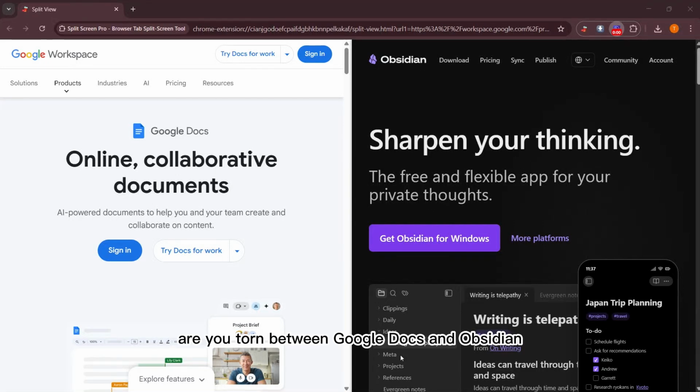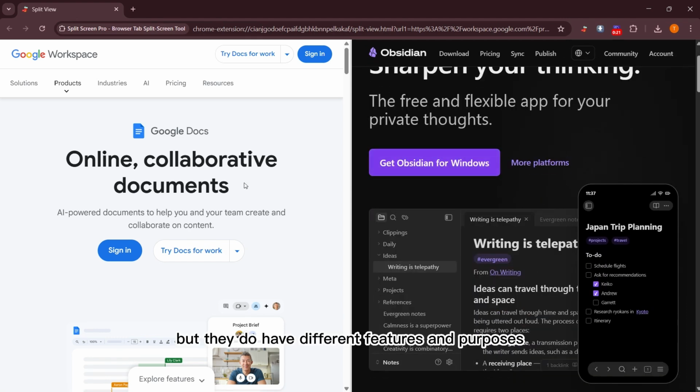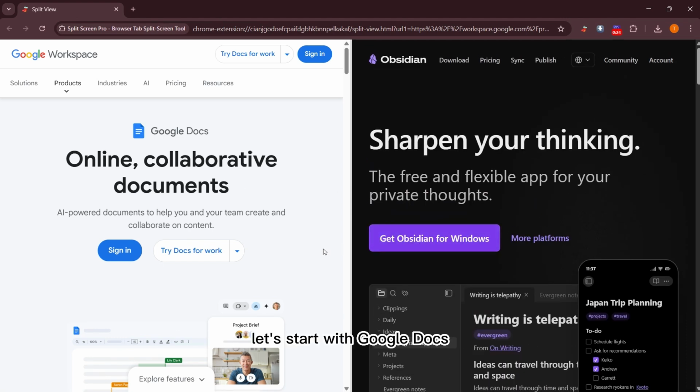Are you torn between Google Docs and Obsidian? You are not alone. Today, we'll compare these two popular tools to help you decide which one is right for you. Both Google Docs and Obsidian are designed to help you write and organize your thoughts. They allow you to create documents and keep your ideas in one place, but they do have different features and purposes. Let's start with Google Docs.